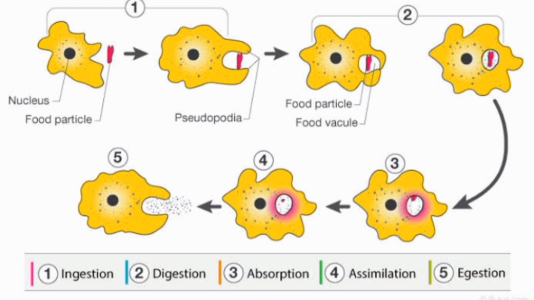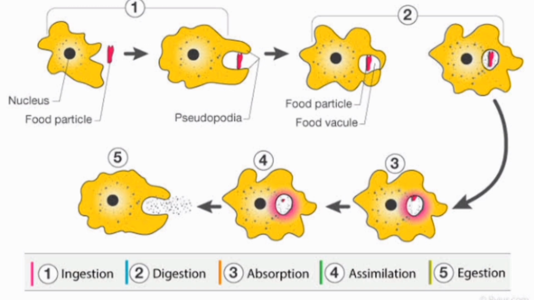The step after digestion is absorption, that is, taking digested food into the cytoplasm. The fourth step is assimilation, or using the digested food for energy, growth or repair. In the fifth and last step, egestion, the undigested food is removed from the body.